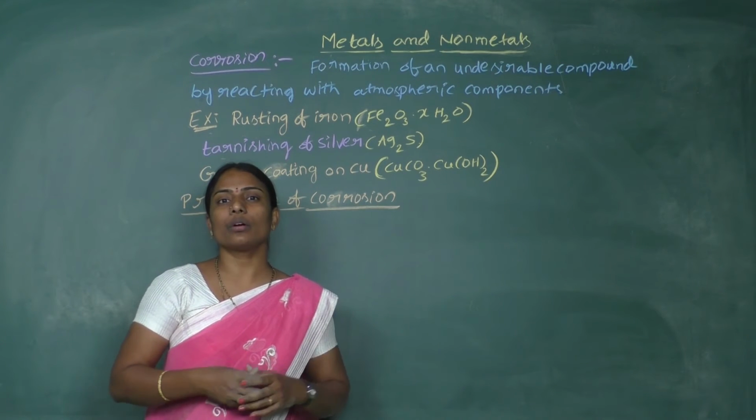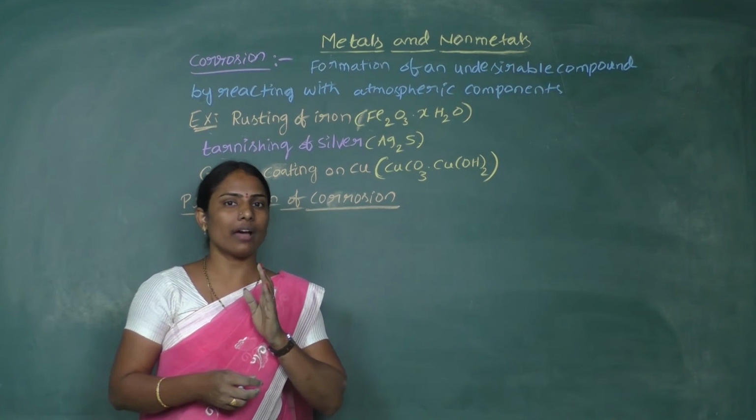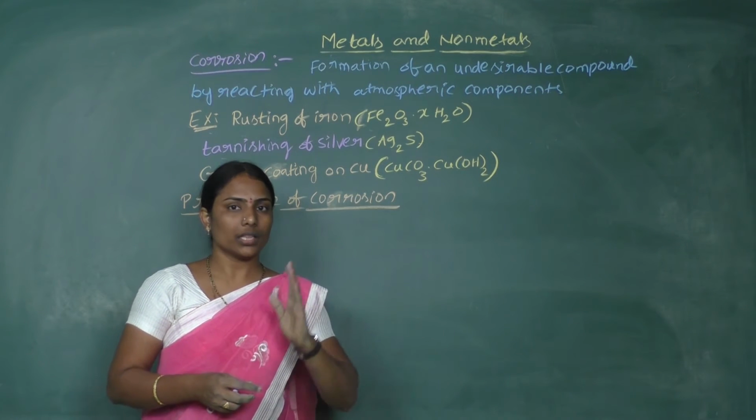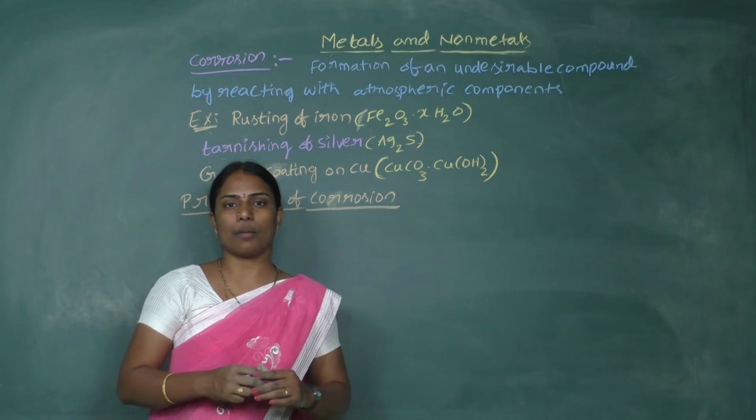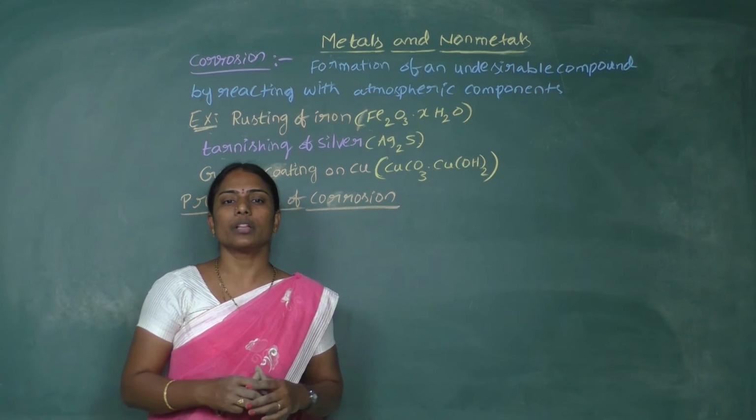Now, how do we prevent corrosion? If we avoid the contact between the metal and atmospheric components, then definitely corrosion will be prevented.